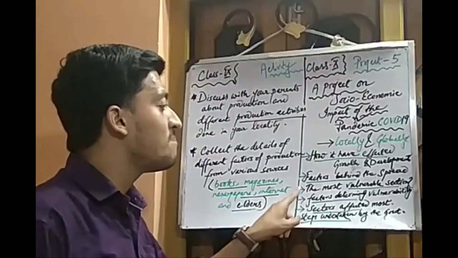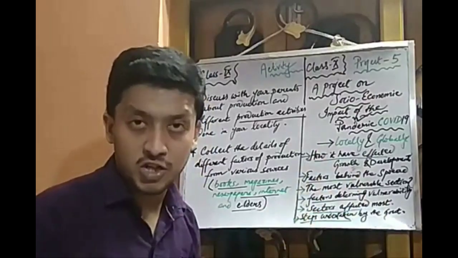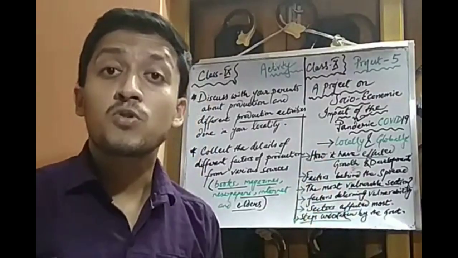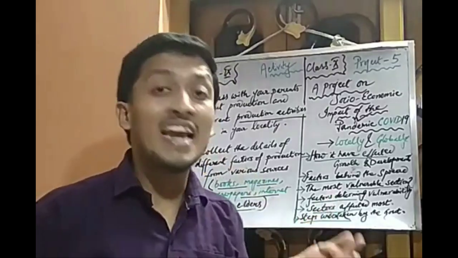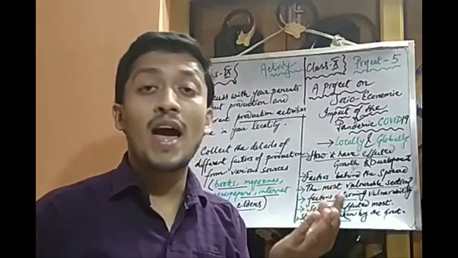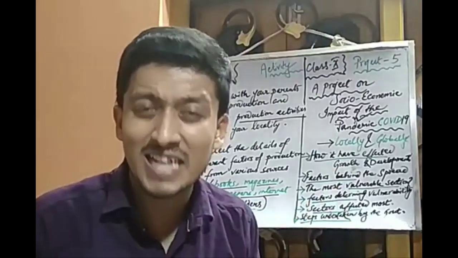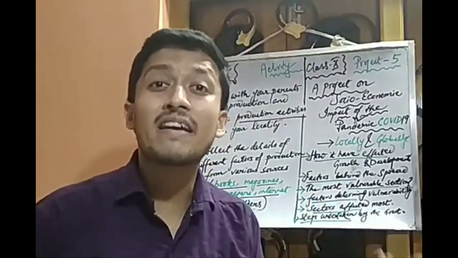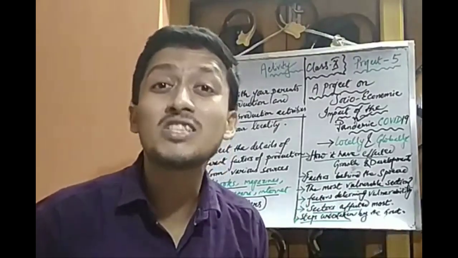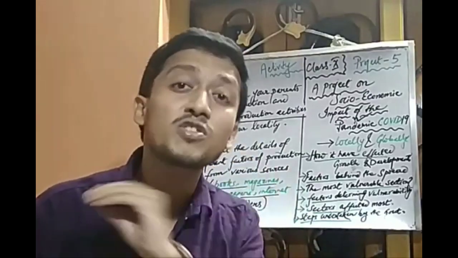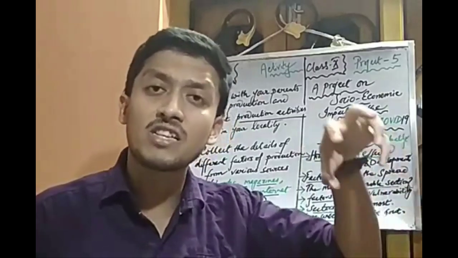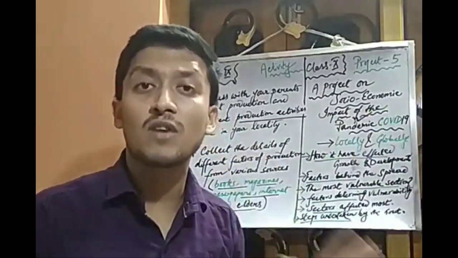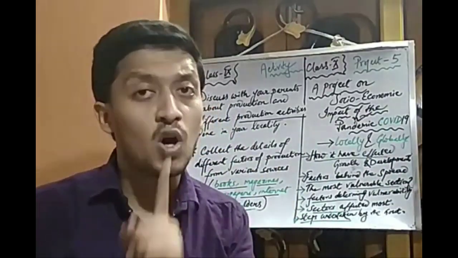The third one is the most vulnerable section. Yes, those people who are marginal farmers, those who are daily wage earners, the tillers of the land, and the poor peasants, the beggars, the homeless people, they are the most affected. There are many people and many communities and many societies who have now become the vulnerable class of people. It's all up to you.